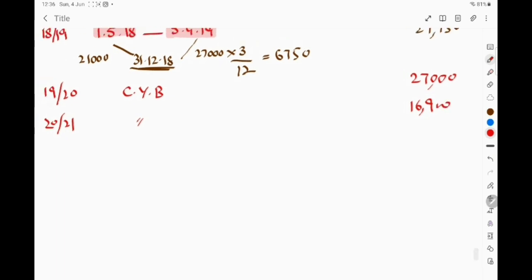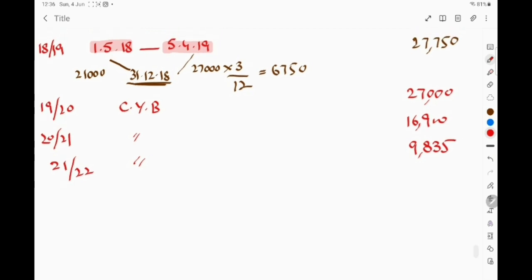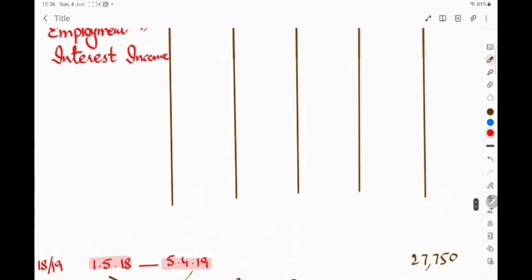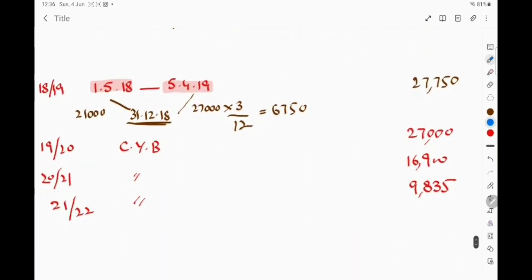In the next year 21-22, the profit is to be recorded as 9,835, right. So, this is the profit. Last year calculation will be done later on. So, from the start we have to consider here 27,750.